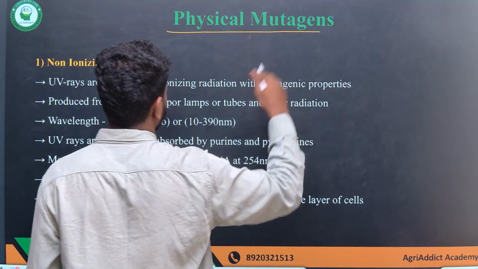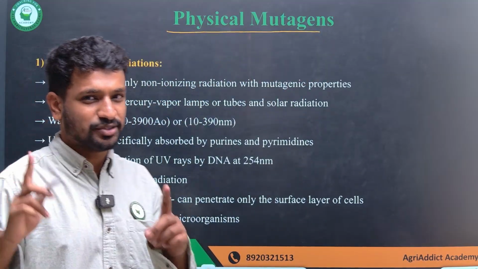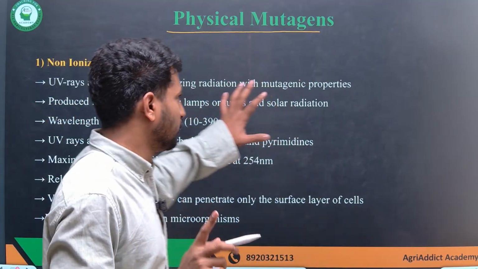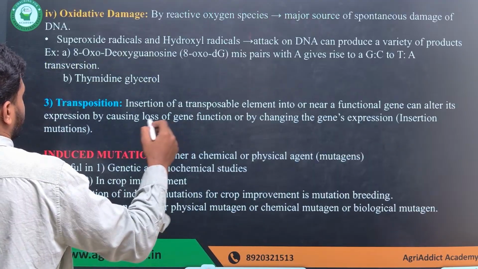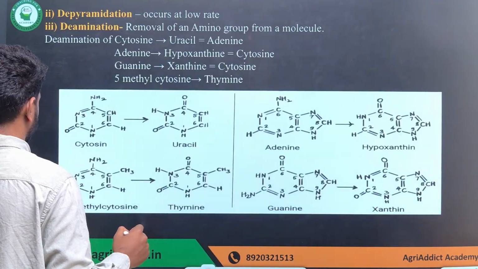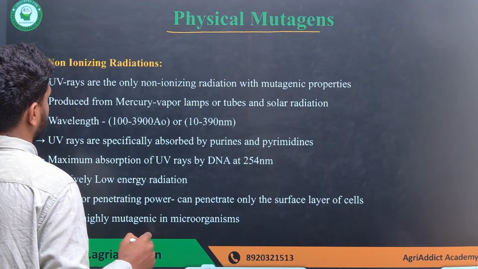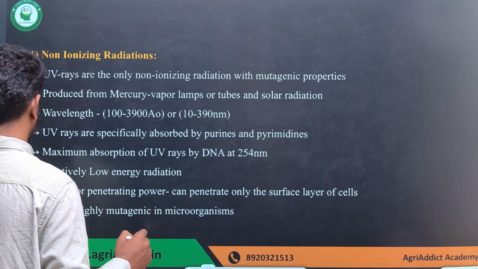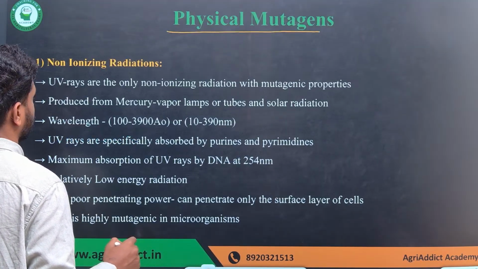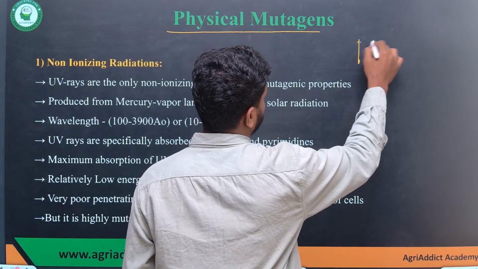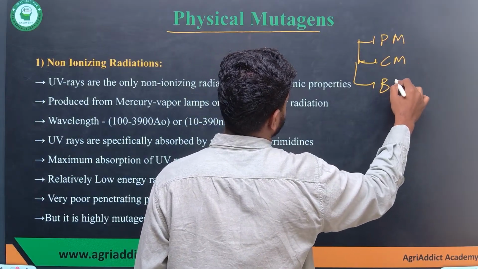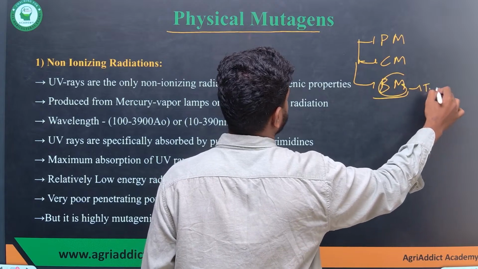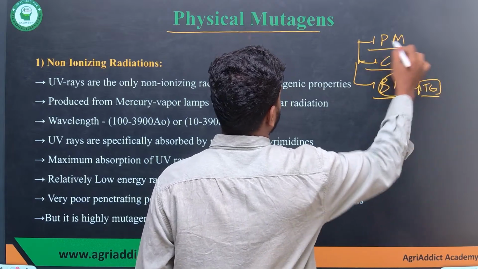Okay, and I'll directly jump into the induced mutations. Till the previous slide I talked about the natural mutations, but now we are talking about the induced mutations. Induced mutations can be because of physical mutagens, chemical mutagens, or biological mutagens. Biological mutagens are mostly the transposable elements. The chemical and physical we'll talk about.